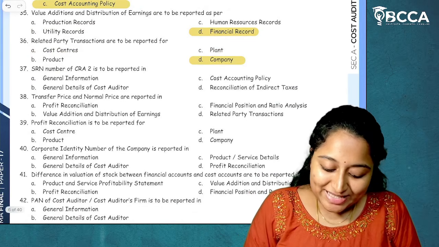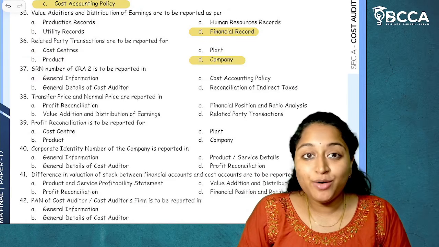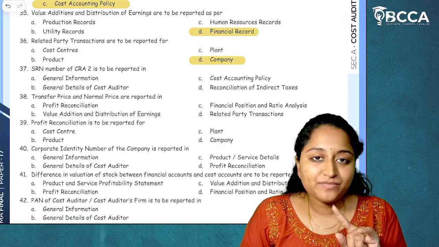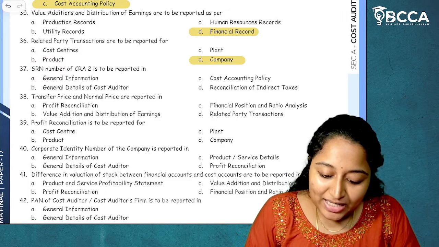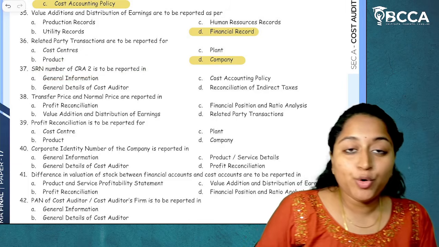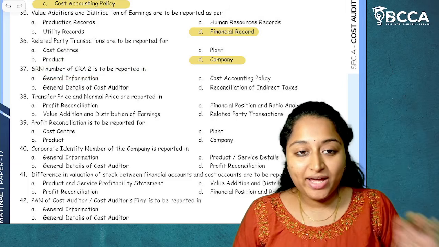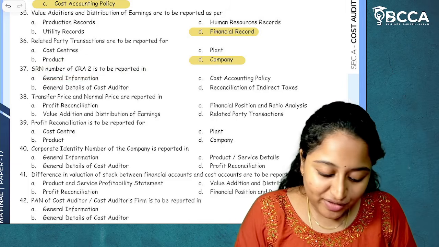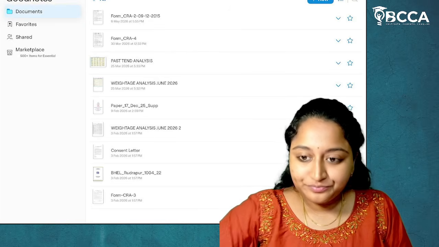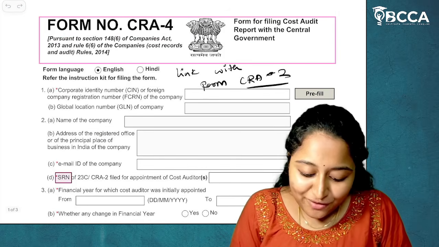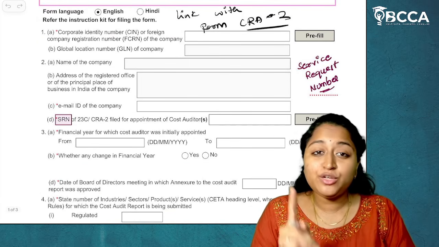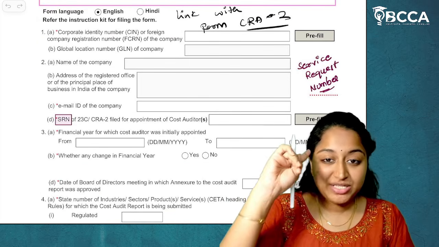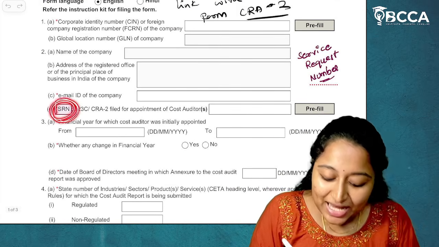Then moving on to next, SRN number. Now related to this also there is a confusion because the answer which is given is wrong. SRN number of Form CRA2 is to be reported in which part? What is SRN number? I'll give you the clarification regarding that. See, in Form CRA4, this SRN number will be given. I have given you the explanation when I was discussing Form CRA4 as well. What is this SRN number?